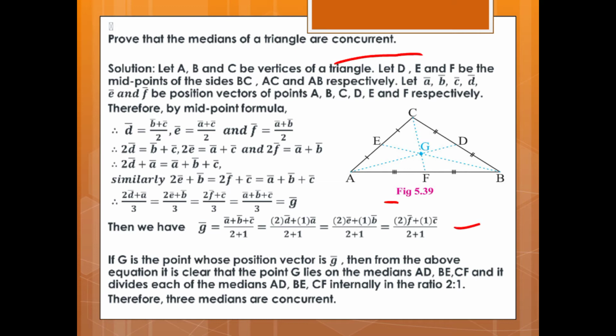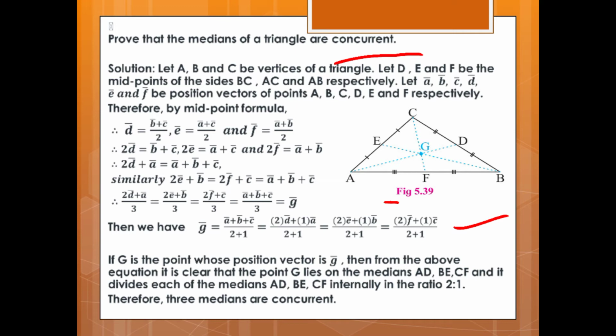Therefore, we have G vector is equal to (A vector plus B vector plus C vector) upon (2 plus 1), which is equal to (2D vector plus 1A vector) upon (2 plus 1), which is equal to (2E vector plus 1B vector) upon (2 plus 1), which is equal to (2F vector plus 1C vector) upon (2 plus 1).